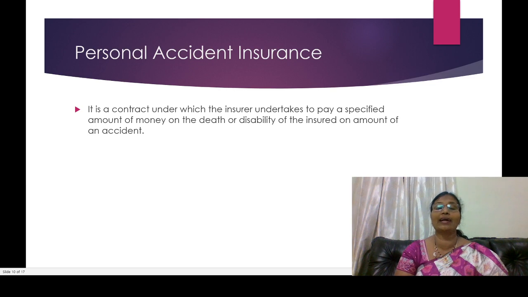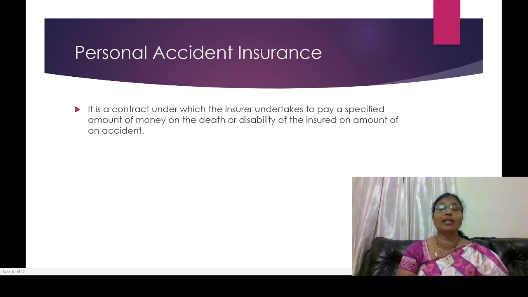According to personal accident insurance, it comes under another type of general insurance. Whoever opts for a personal accident insurance policy, during the particular duration, if an accident happens and the person has a disability, or maybe the person dies, then according to how much amount they are insured for, that much amount should be paid.